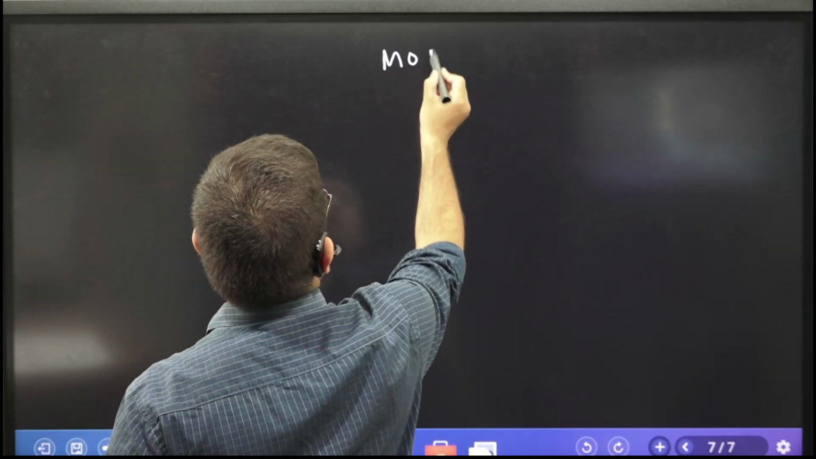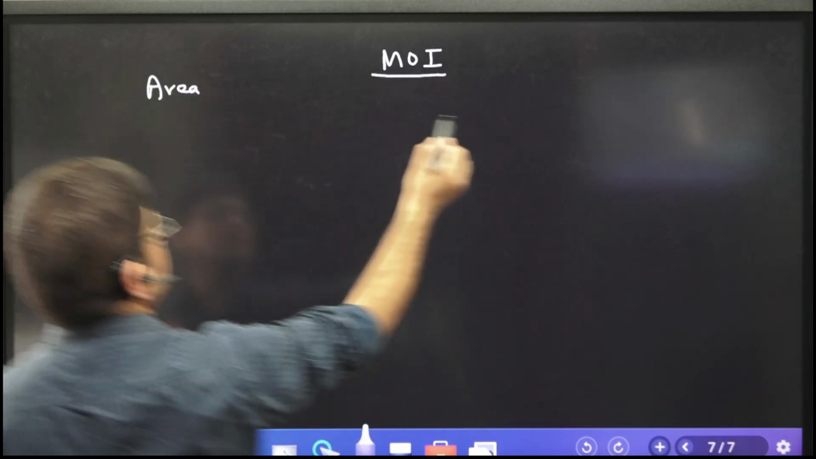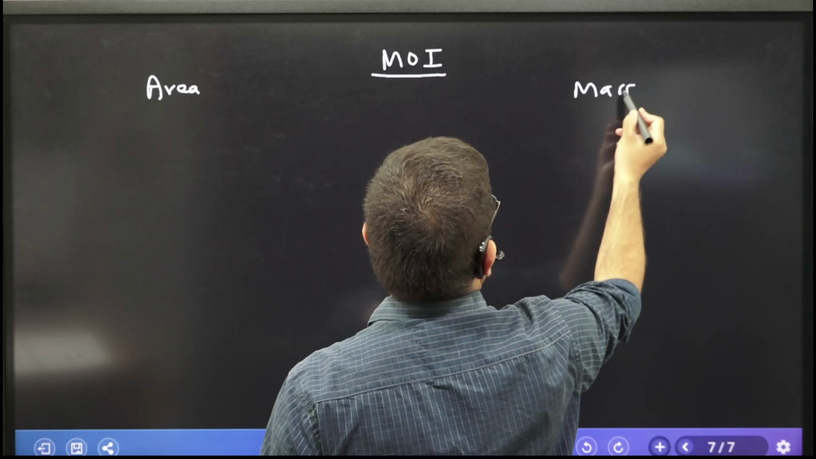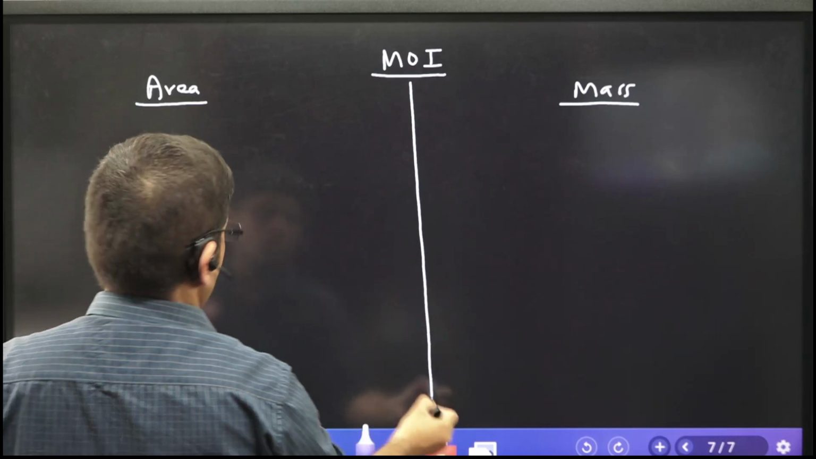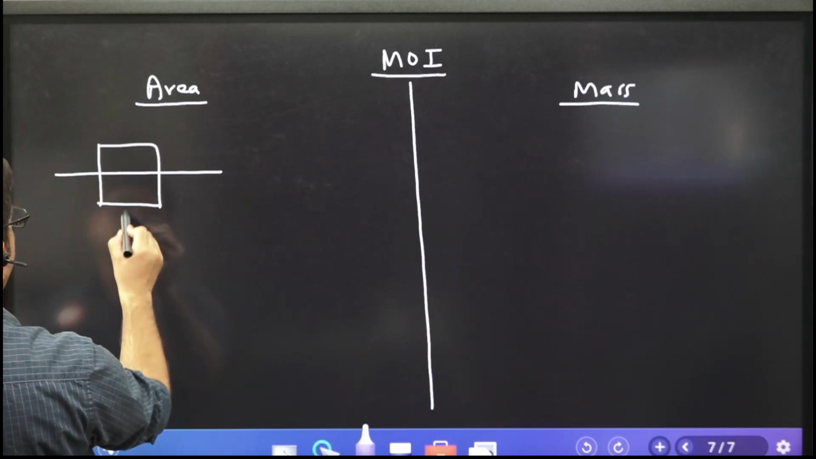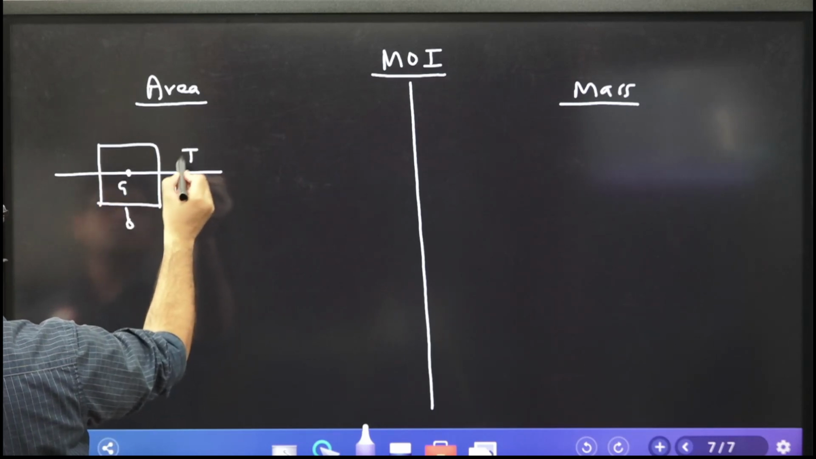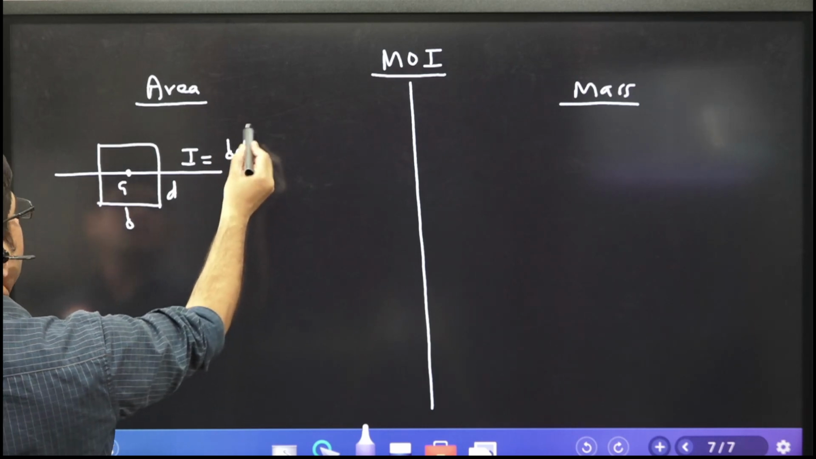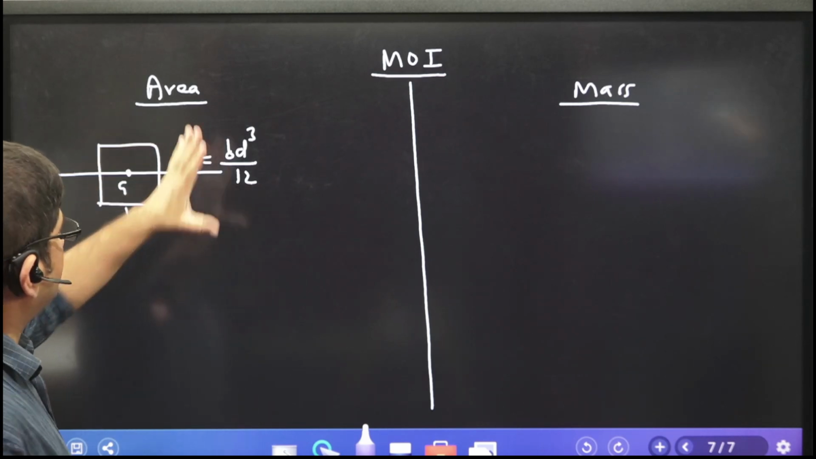Now, let me give you the formulas for area and mass moment of inertia. In the exam, you are to remember these formulas. So sir, if this is B, this is D, a rectangle, about the centroid, what is the moment of inertia? BD cube by 12. Remember this. B D cube, so this D is cubed, right?